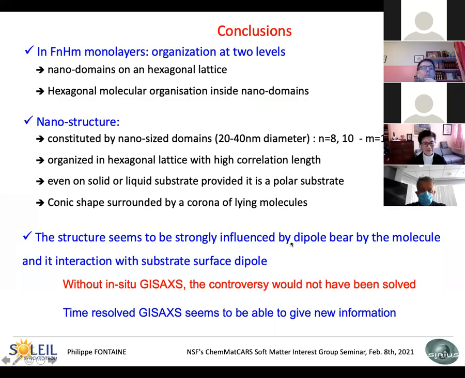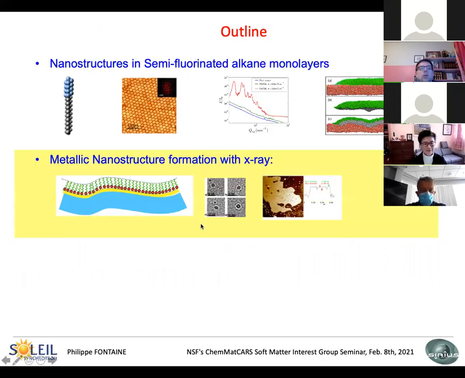So as a conclusion, I will not repeat everything, but first I will say that without in situ GISAXS on the surface of water, the controversy between the different structures proposed would not have been solved. So this technique is very interesting, and this time-resolved GISAXS seems to be able to give some new information. So now I will switch to the second part of my talk, which is about metallic nanostructure formation with X-ray.